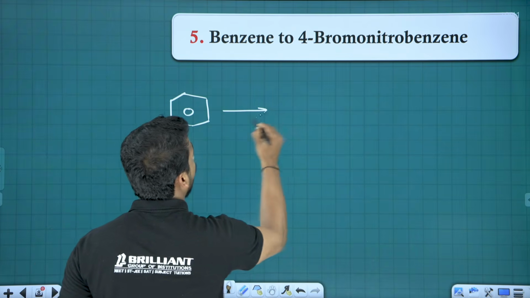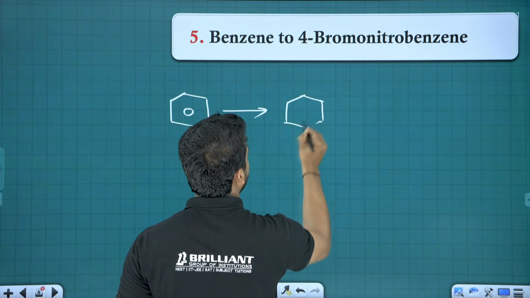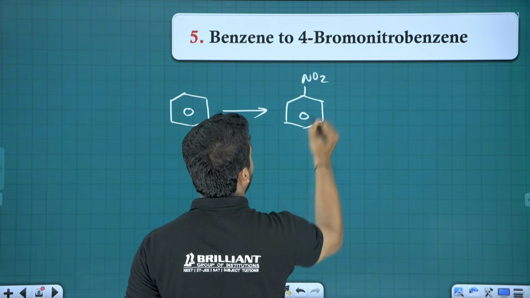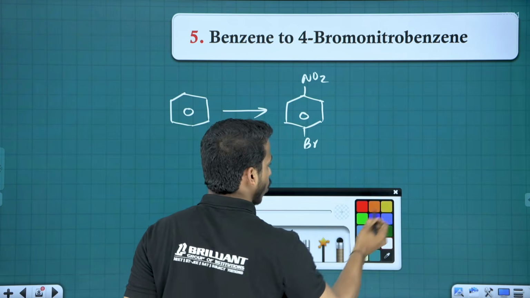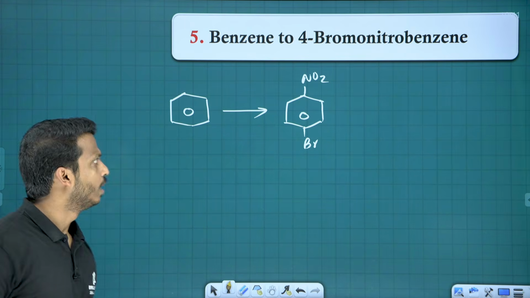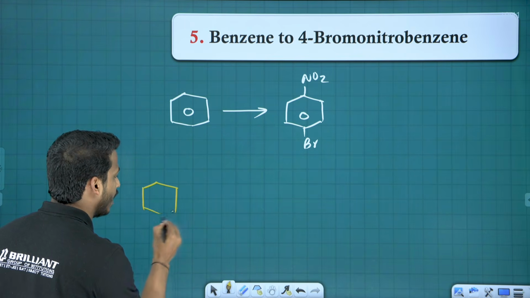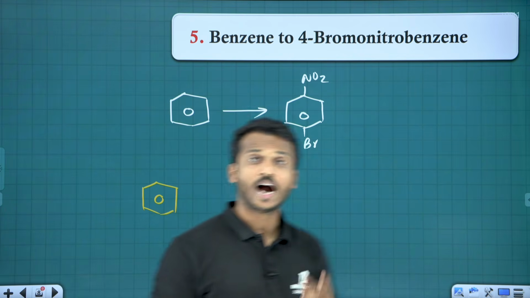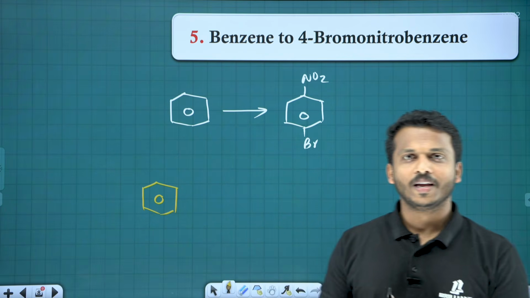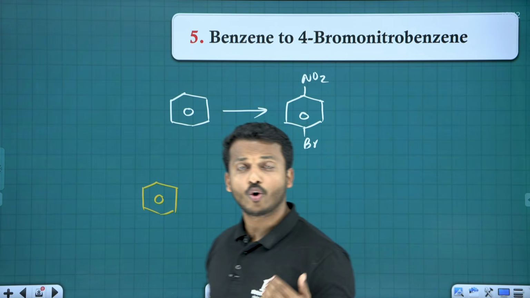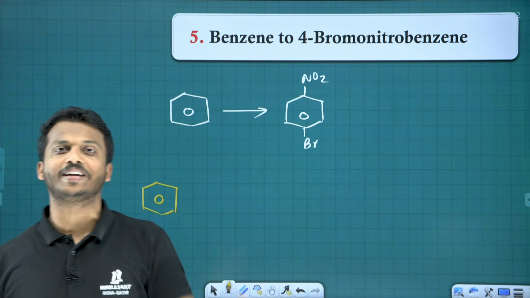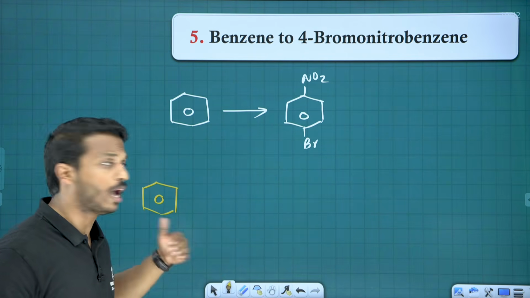Next question. Benzene to 4-bromonitrobenzene. See all of you, this question is actually based on your 11th grade concept, the hydrocarbon chapter. Here we have to bring the nitro group, for that we have to do nitration. If you want to get bromine, you have to do bromination.